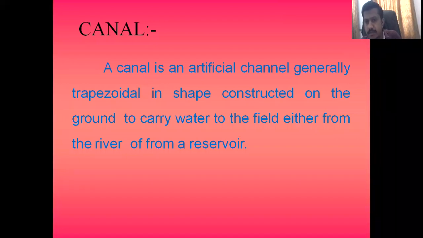In the rainy season the canals run full, completely filled with water. In summer some canals don't have water. That totally depends on how much water is there in your dams. So in simple words, a canal is an artificial channel constructed on the ground to carry the water to the field, and its shape is trapezoidal.